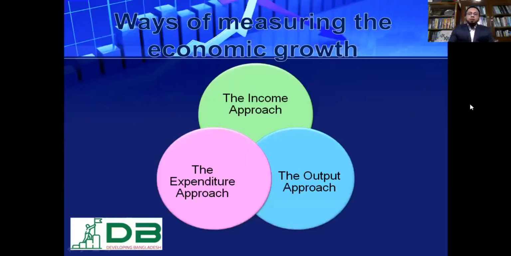Ways of measuring economic growth. Economic growth could be measured with 3 indicators. These are income approach. That means if per capita income is raised, then we can say the economy is growing. If total output, I mean GDP or GNP, is increased, then we can say the economy is growing. If total expenditure, that is private sector expenditure as well as public sector expenditure, is increasing, then the economy is growing. So national income, national output, and national expenditure, three indicators.